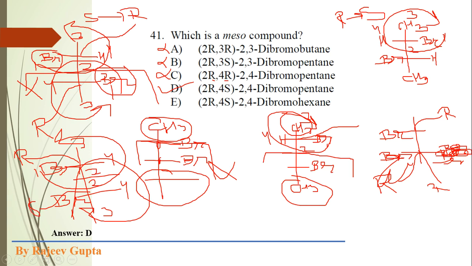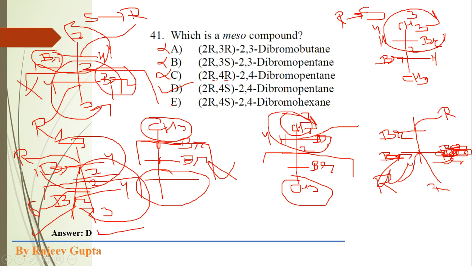R and S. So see, the bromine atoms are present on the same side in the same manner, so this compound has a plane of symmetry, so it is an optically inactive or achiral compound, so it is a meso compound. So option D is correct.